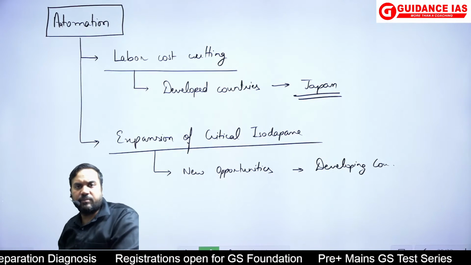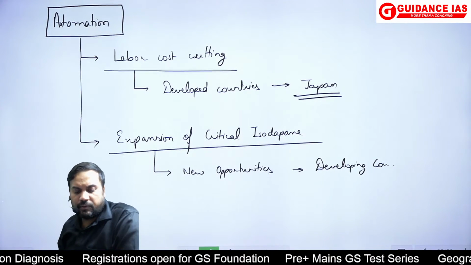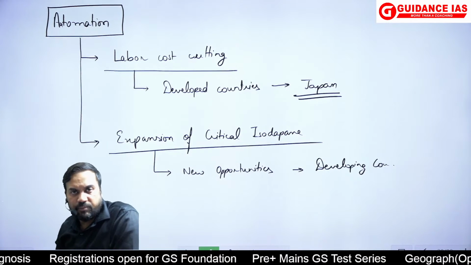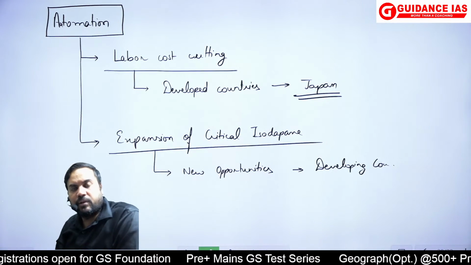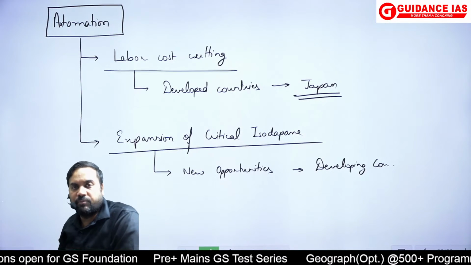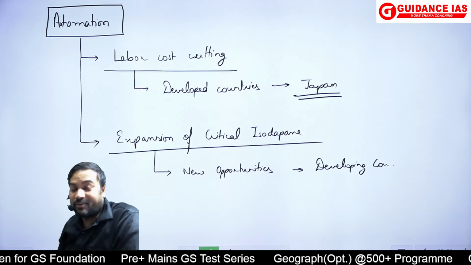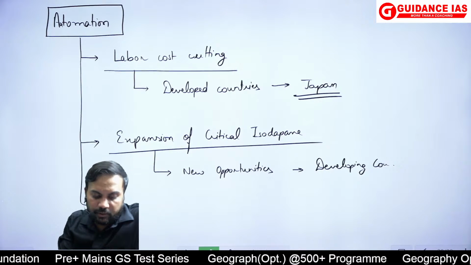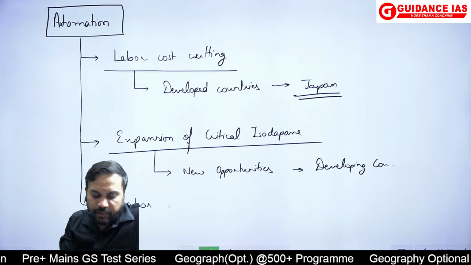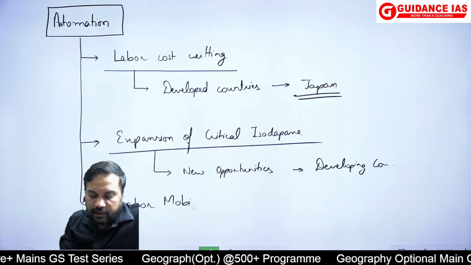Examples, so many examples you can give. The case of China, the Made in China, is a very, very good example of that. If you talk about other examples like India's example, service sectors, how it has grown. Third, you have to talk about how automation has impacted labor mobility.